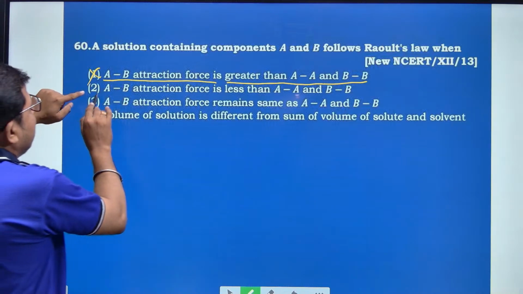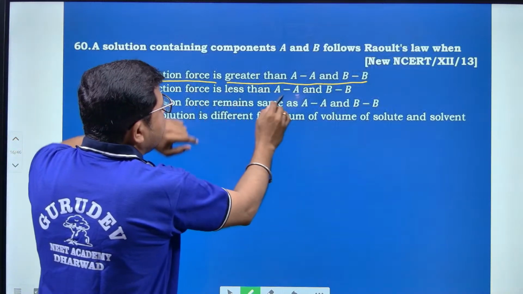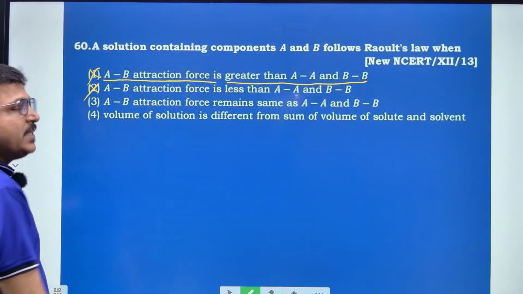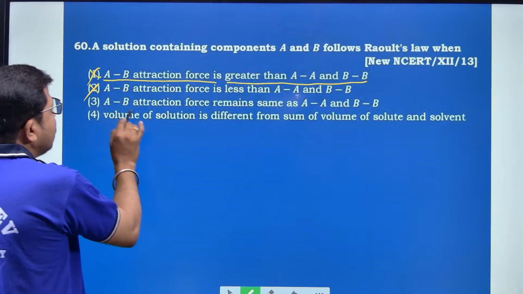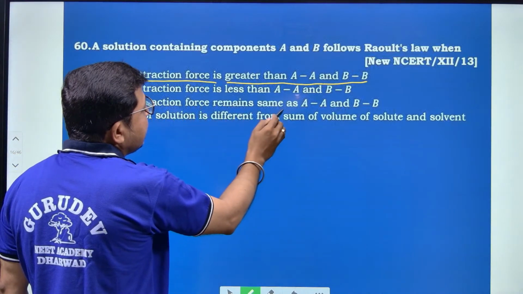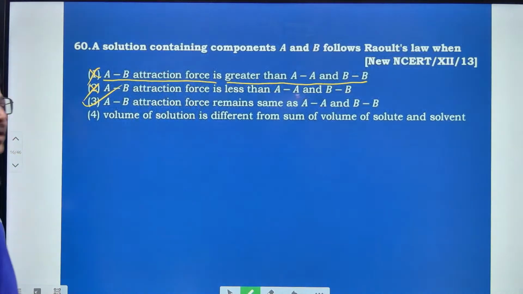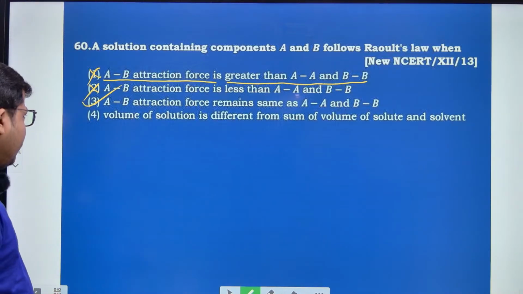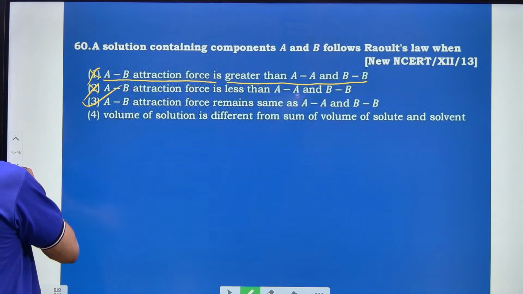The solute-solvent attraction force is less than the solute-solute and solvent-solvent force of attraction. Hence, this is also wrong. The solute-solvent attraction force remains the same as that of the solute-solute and solvent-solvent interactions. Hence, the third option is the right answer for question number 60.